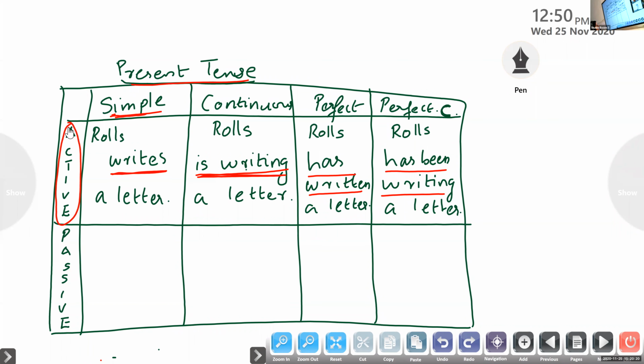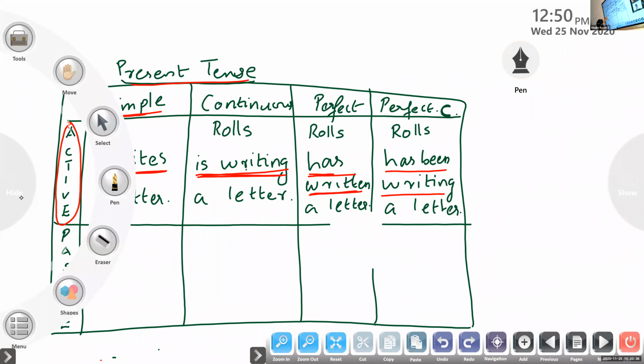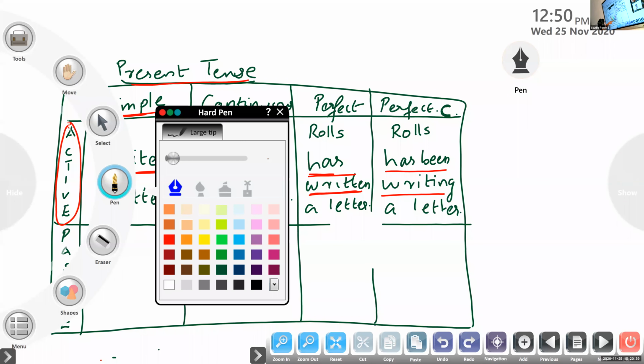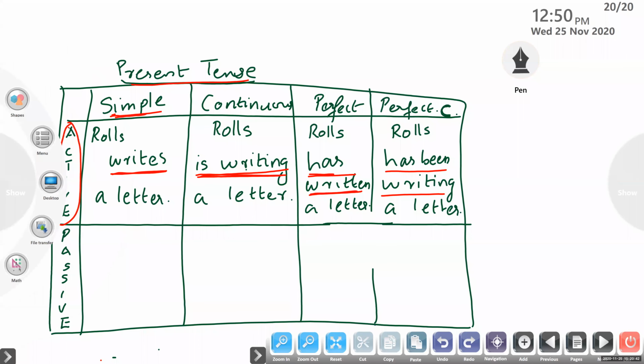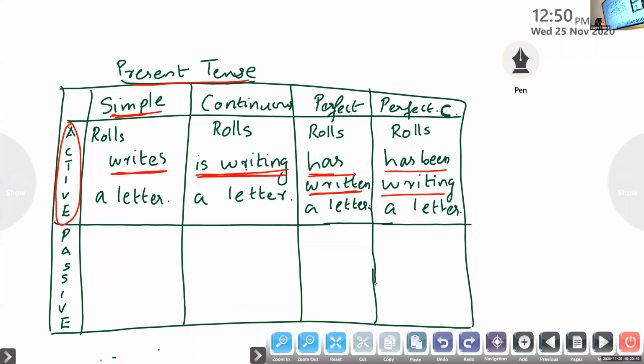Perfect tense. Same sentence we have changed into present perfect. Rolls has written a letter. Has written is the finite verb, and it is in active voice. Now, perfect continuous form. How to change the sentence into perfect continuous? Rolls has been writing a letter. So the finite verb is has been writing.